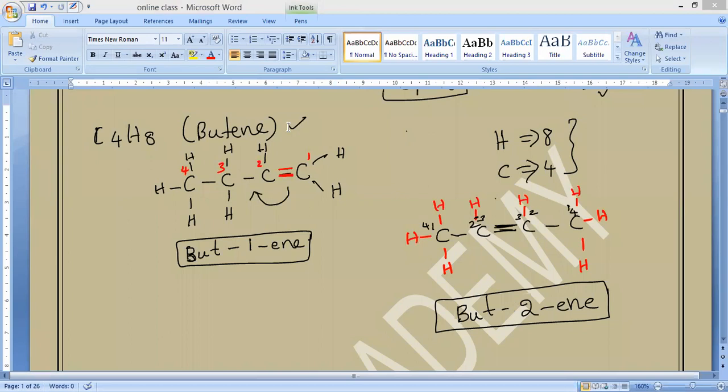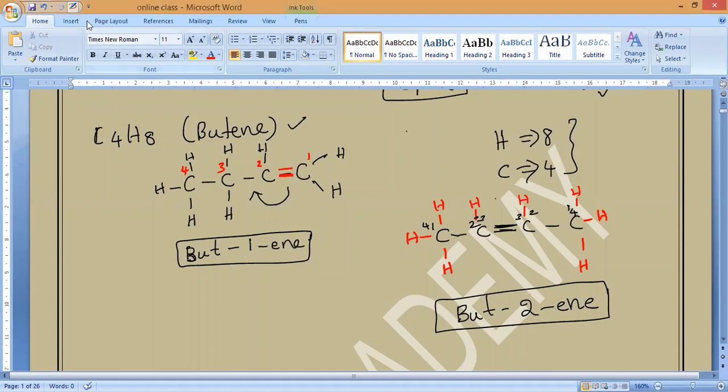Carbon C4 will also never change, because what is the parent chain here? Maximum number of carbons is 4 only, correct. So but will always come, and this is a double bond, so ene definitely will come. Only this number indicates the position of the double bond. Is it okay, Krutika? This number indicates only the position of the double bond. Nothing else we are doing. Clear? Okay, sir. Now please write.